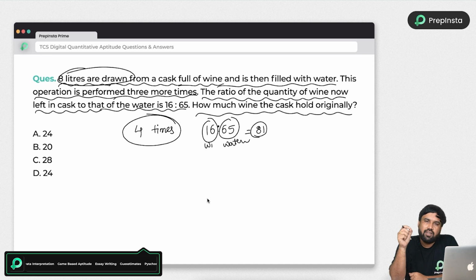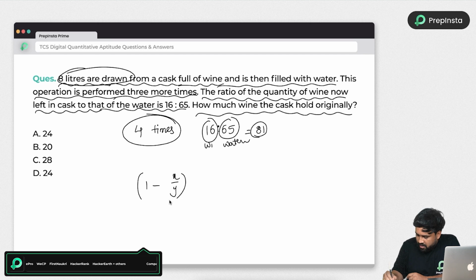In order to find the left quantity, we have a simple shortcut: (1 minus x by y) whole power n is equal to the left quantity of wine. Simple, right? So the left quantity of wine is 16, out of total quantity 81.